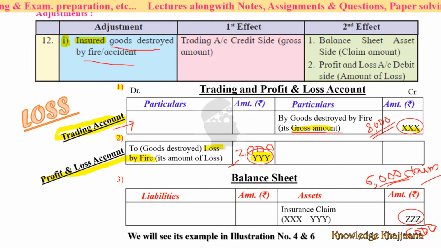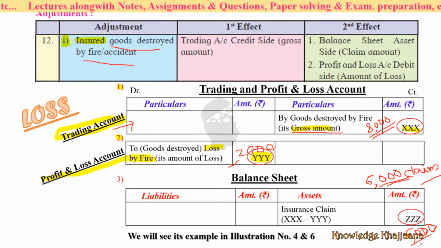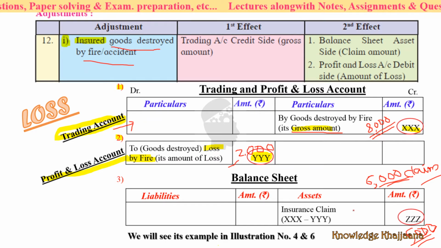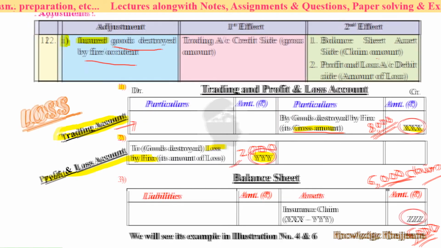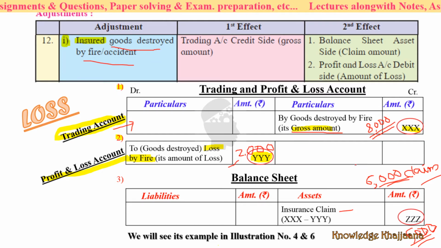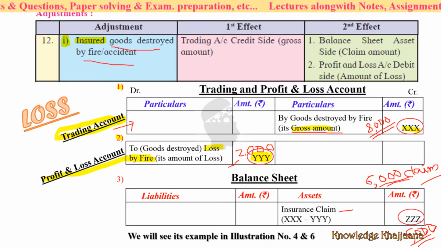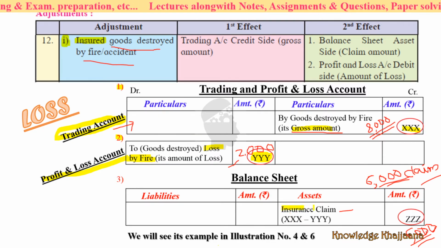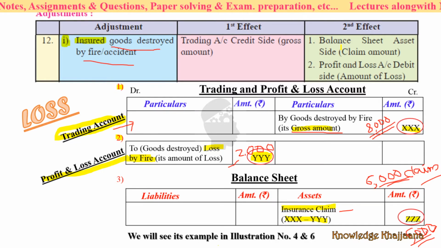Rupees 6,000 can be recovered out of the amount which got burnt. So on the balance sheet asset side you write the claim amount. This is the insurance claim. How do we calculate it? X minus Y is the insurance claim, that is amount Z.